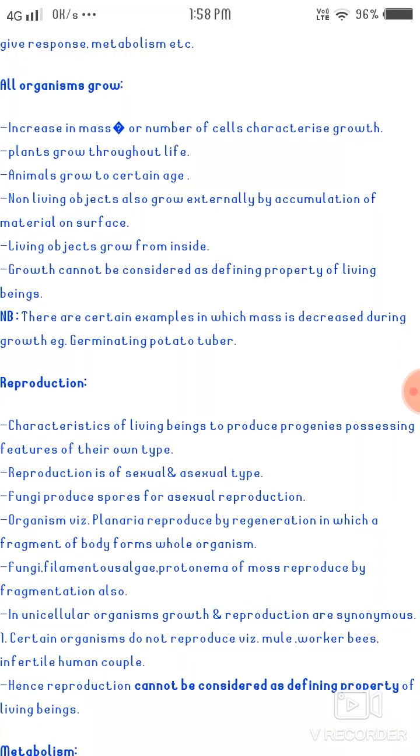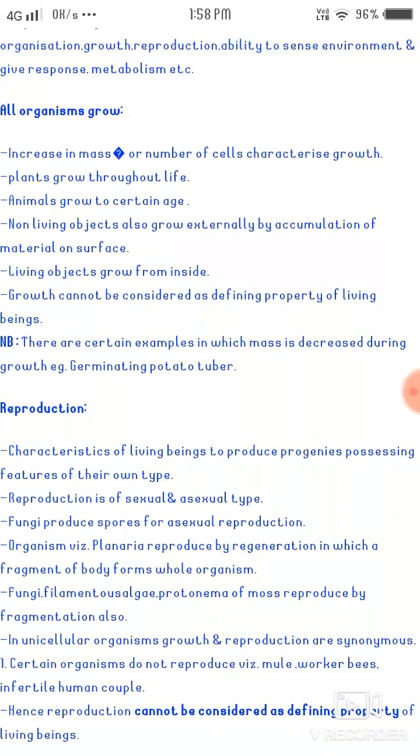And then fungi, the filamentous algae, and the protonema of mosses reproduce by fragmentation, also in unicellular organisms. Growth and reproduction are synonymous in these. Certain organisms do not reproduce, for example, mules, sterile worker bees and infertile human couples. Hence, reproduction cannot be considered a defining property of living beings.